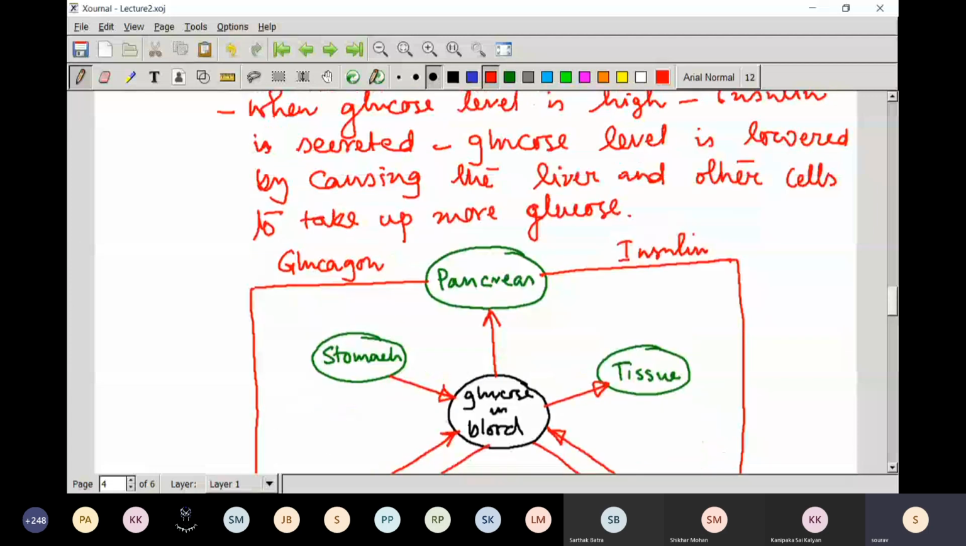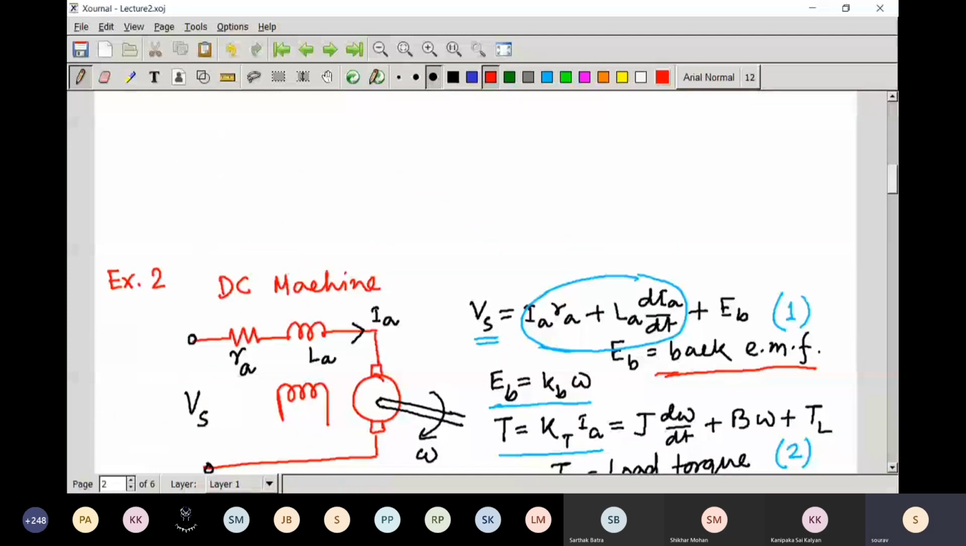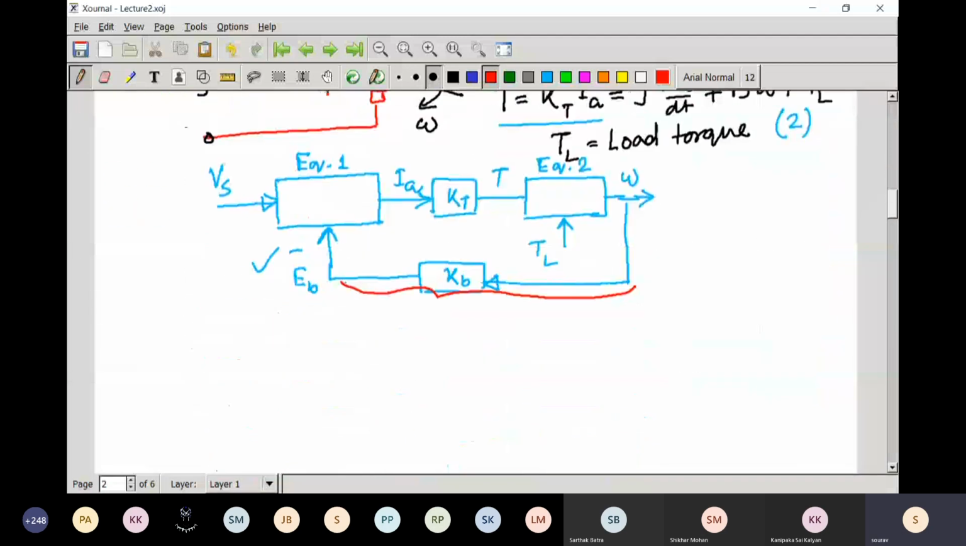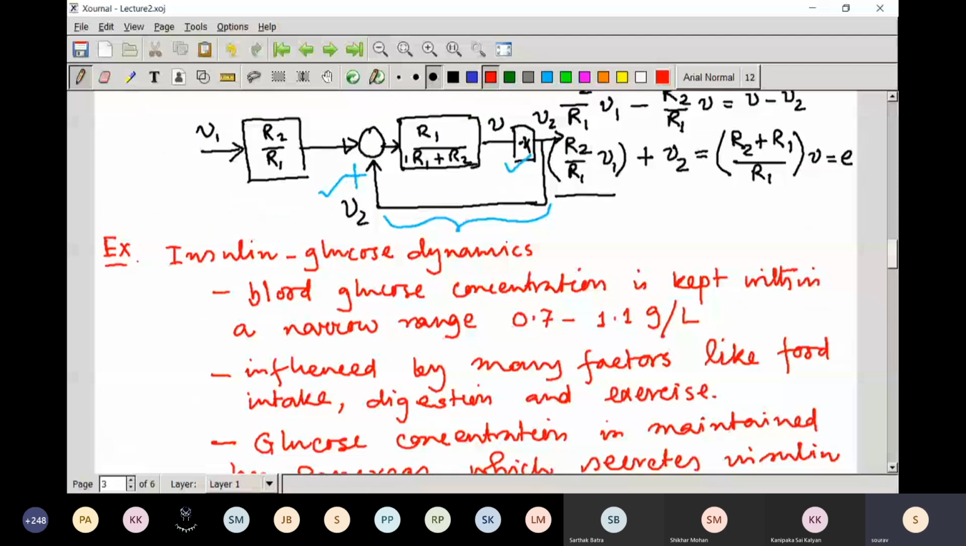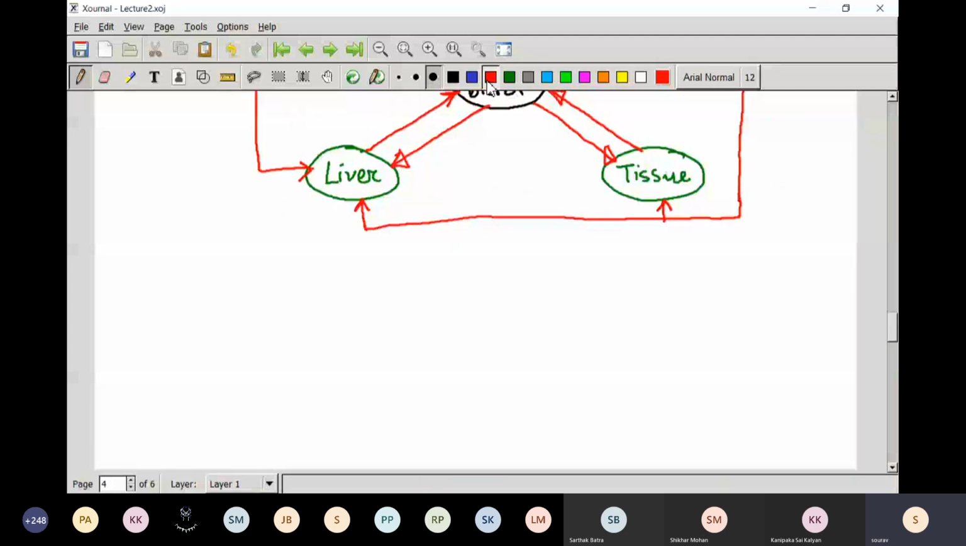So here we have seen 4 examples. One is circuit examples, then the DC machine, the op-amp, and this one biological system, which is a natural system. There are many other examples. I think everywhere you can see feedback is there. Another example you may be interested in knowing the name of, I am not going to discuss in detail. If you are interested, you can see that it is web server control.